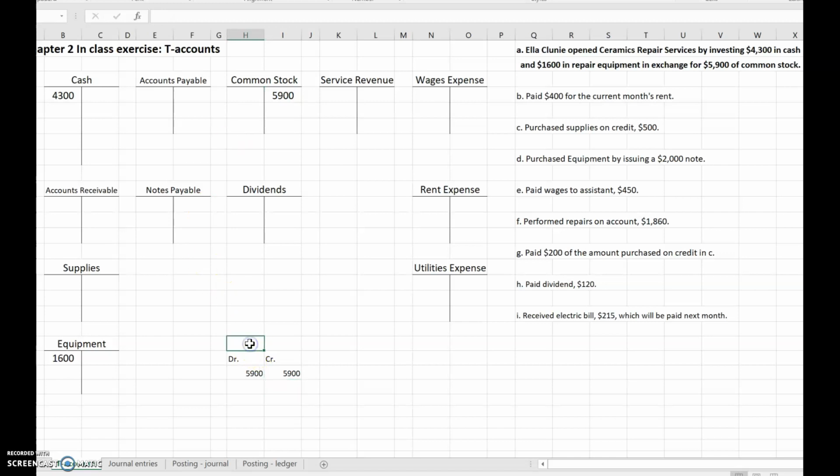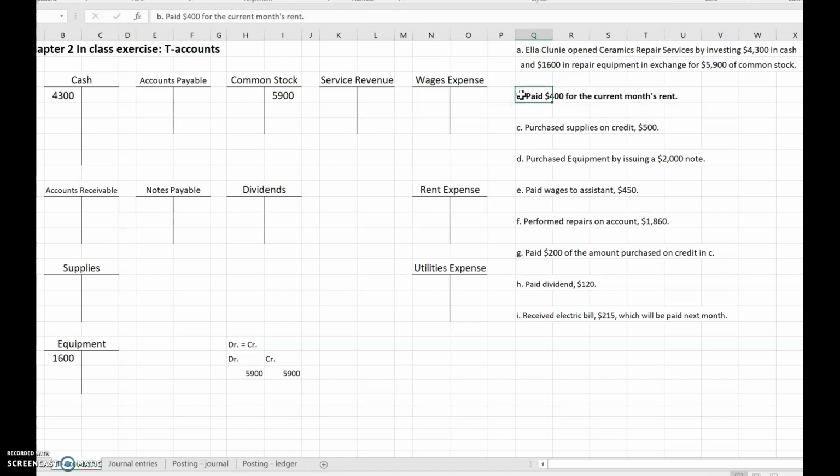So we can see that debits equal credits. Okay. For every transaction, this needs to be true. So just like our accounting equation always has to balance, debits always have to equal credits. So that was our first transaction.